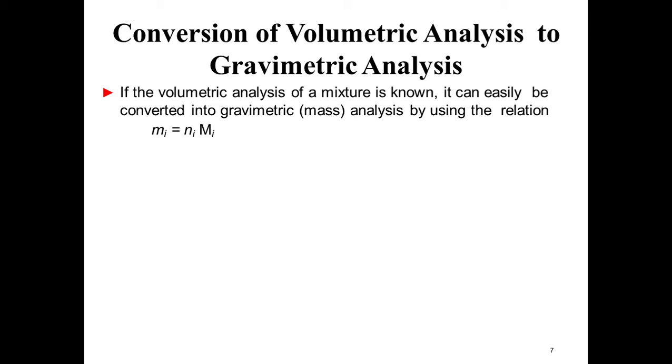So if I know the mass of carbon, if I know the mass of hydrogen, that is Mi. So i is the species: carbon is the first species, hydrogen may be the second, sulfur may be the third, like that. If I have i species, then that is called Mi. So Mi indicates the mass of the ith species, and it is equal to Ni times mi. Ni means what? That is the number of moles in that composition, that is Ni. And mi is nothing but the molar mass, or we can say the molecular weight.